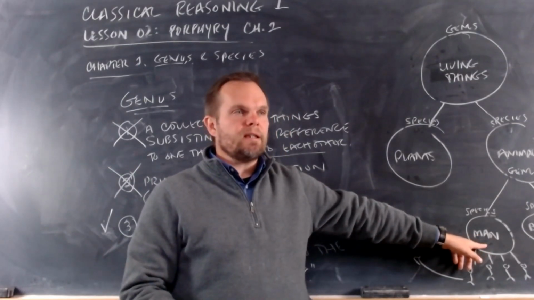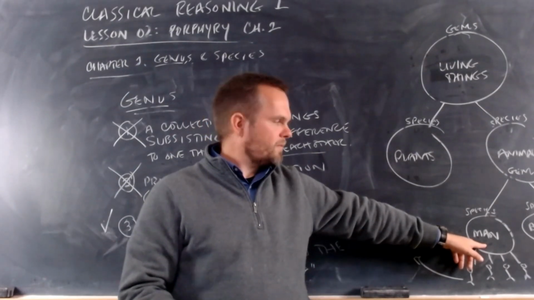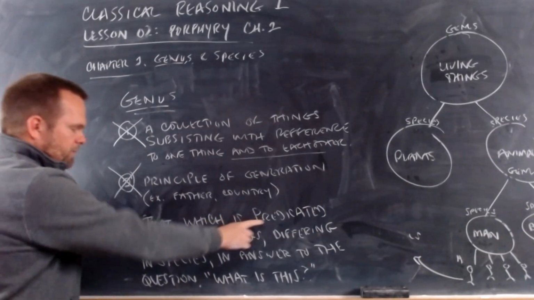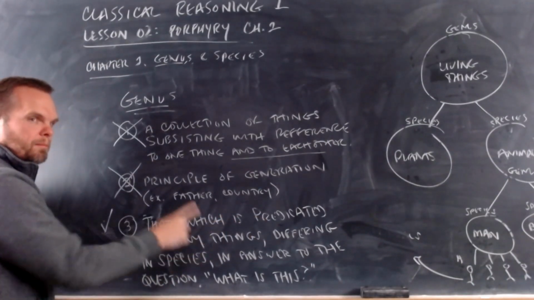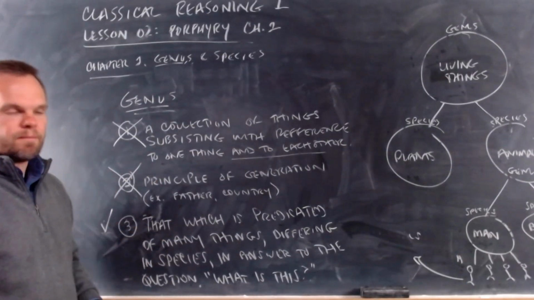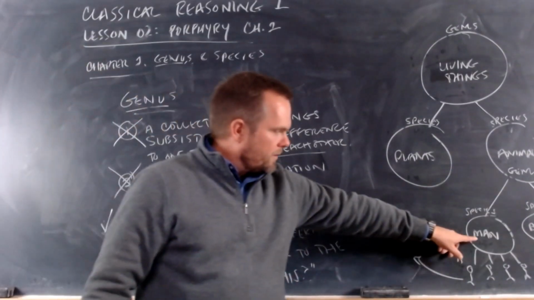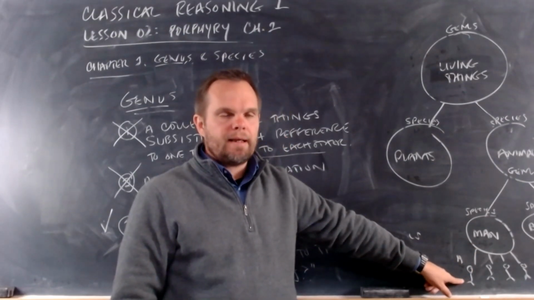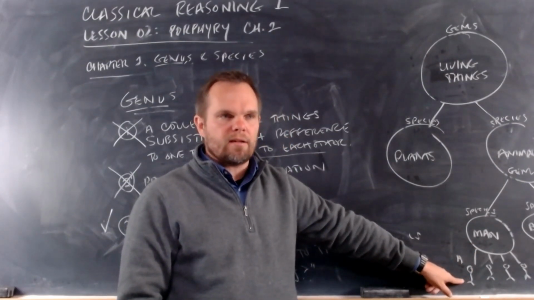Is man a genus? No. Why? Because genus is that which is predicated of many things, but those things differ in species. Man is predicated of all of these things. Pay attention here because I think you can understand this.